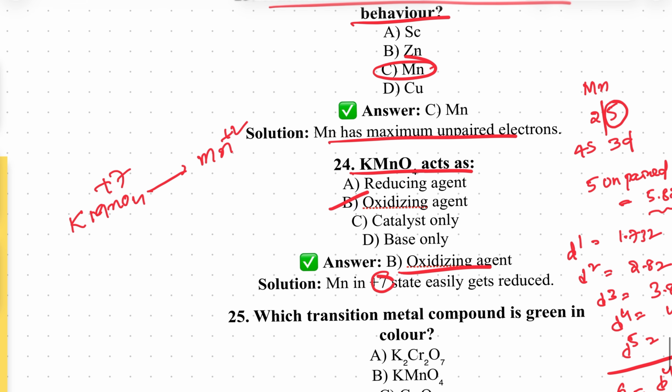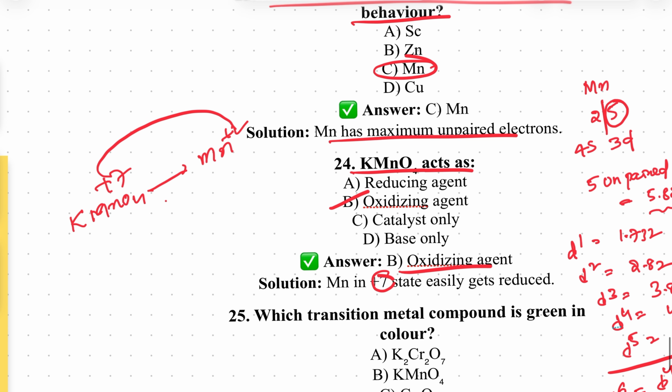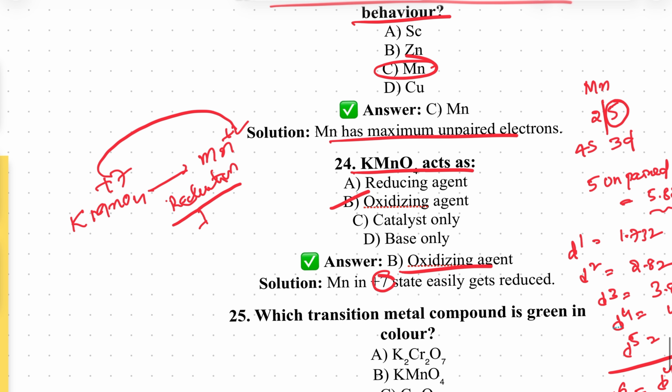So this is plus 7 to plus 2, which means addition of electrons. Addition of electrons means reduction. The reduction is nothing but the oxidizing agent. Yesterday we discussed that any species undergoing reduction is the oxidizing agent.